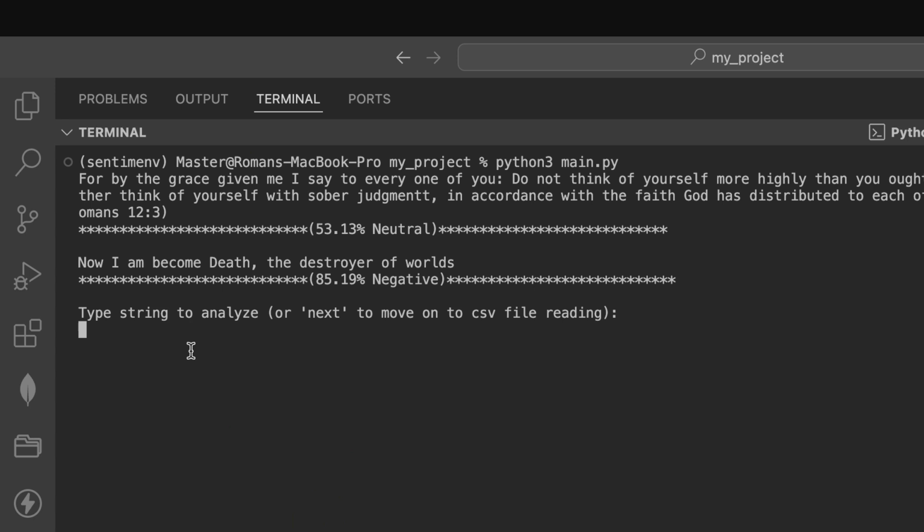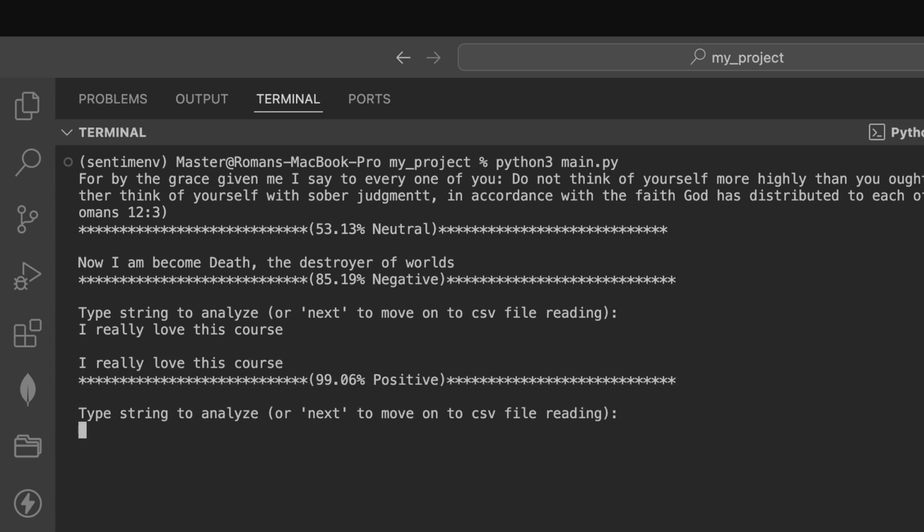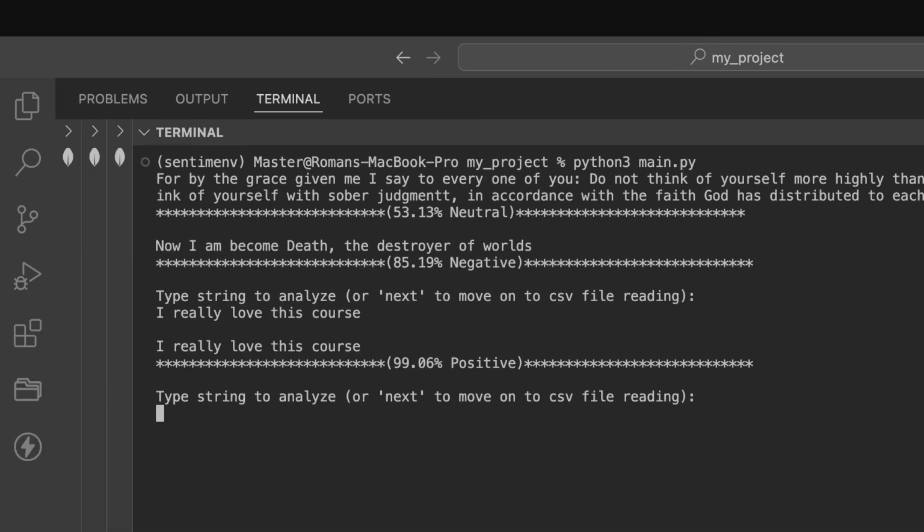So I can put, I really love this course. And that returns a positive rating of 99.06%. And now if I type in next, we'll be able to read from the CSV file. I can specify the number of quotes I want analyzed.